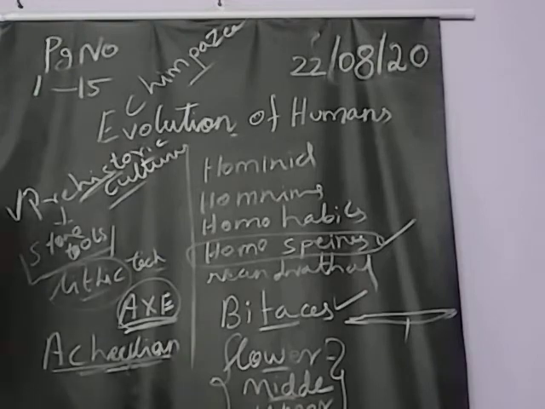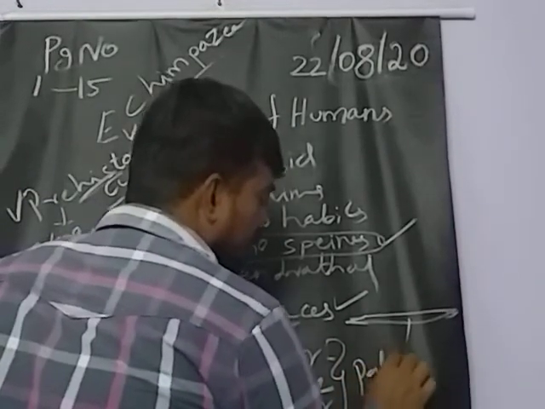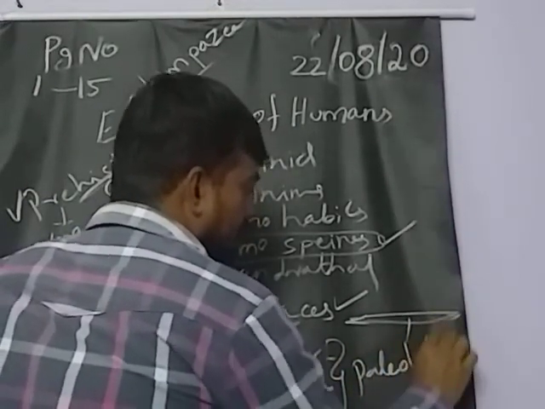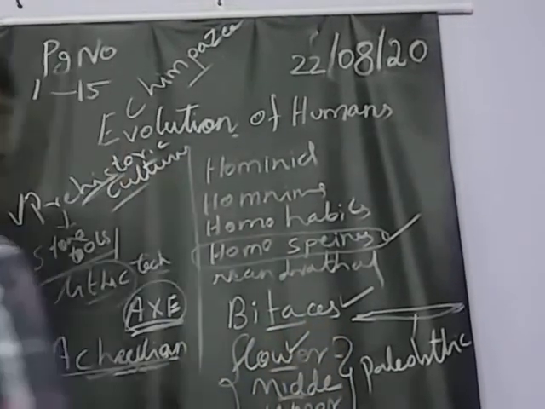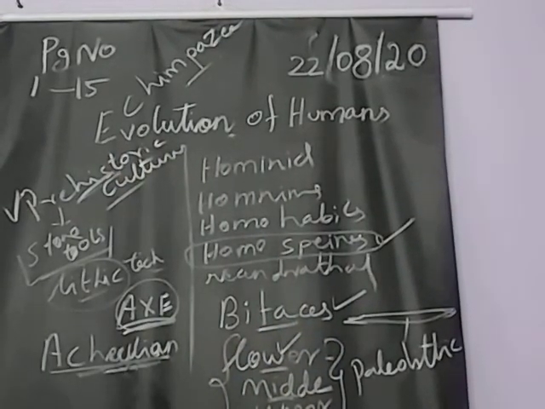What is that? Paleolithic culture. So Acheulean belongs to which culture? Paleolithic culture. If they ask specifically, it belongs to the Lower Paleolithic culture. Acheulean is an important topic in the Paleolithic culture.